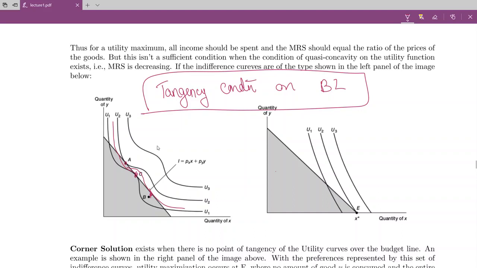So when you get multiple tangency points, you're going to pick the point which corresponds to the highest utility, which in this case is U2, which is point A. So point A corresponds to the highest indifference curve. That's why you're going to pick point A. Alright. So when you get multiple tangency conditions, just check the utility on each of the tangential points. Whichever point gives the highest utility, that point is going to be the actual utility optimum.